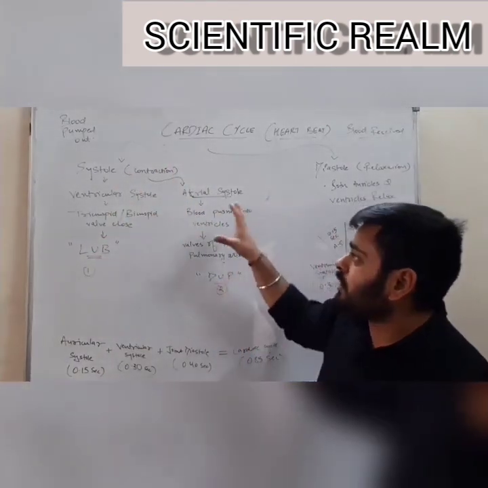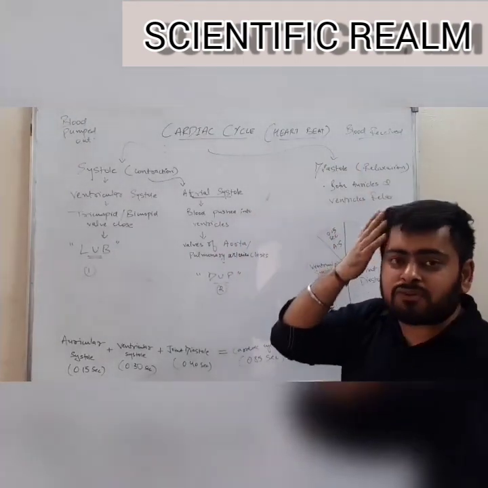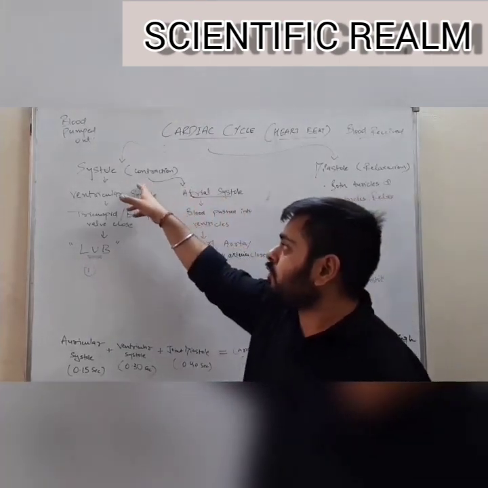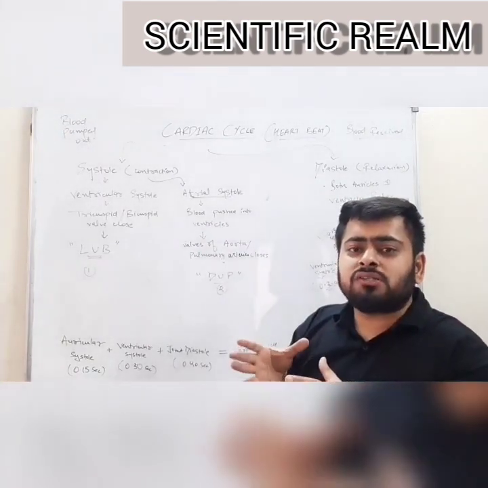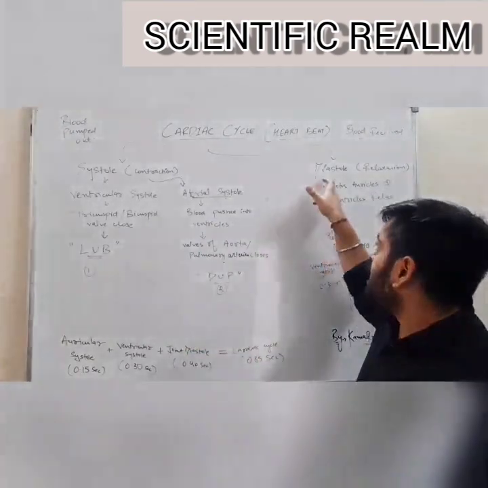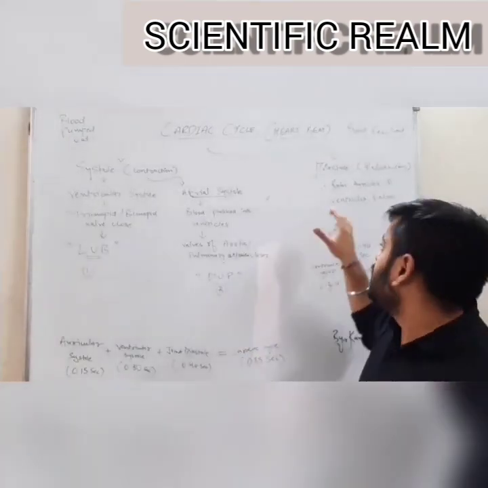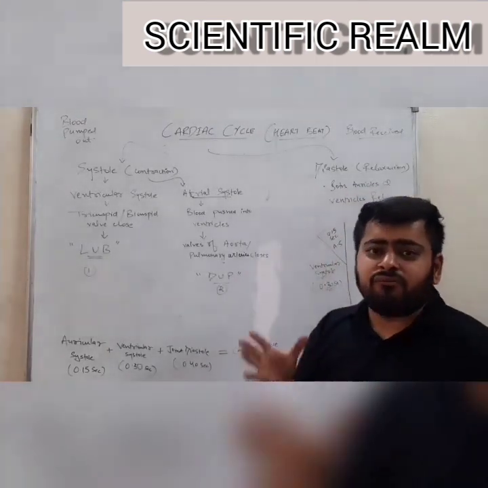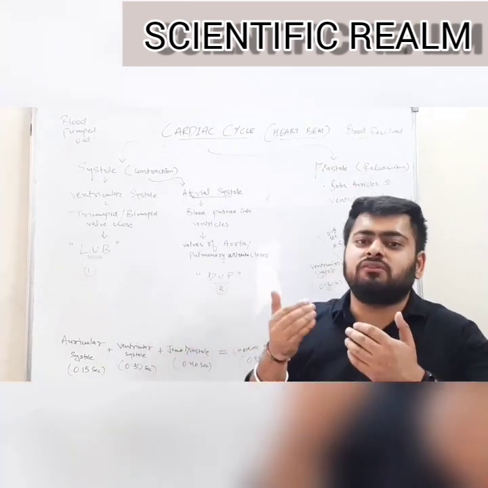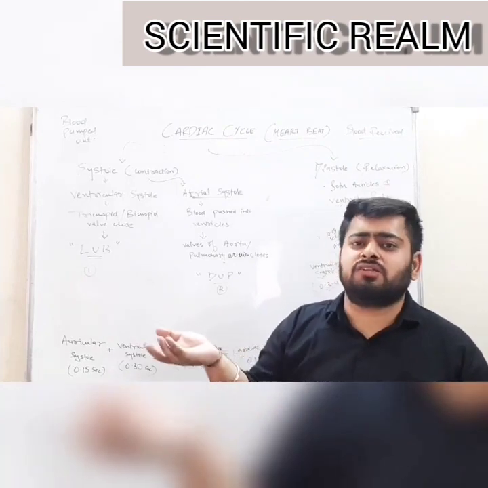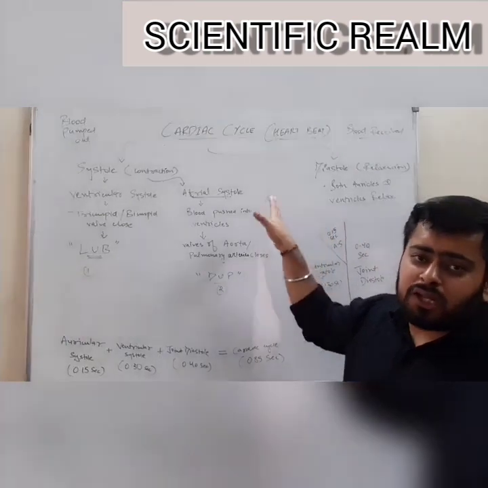After this event of contraction, there is simultaneously a moment of relaxation for the auricles as well as the ventricles. But remember, in the process of contraction, the ventricular contraction and auricular contraction occur separately. Whereas the diastole is known as joint diastole because both auricles and ventricles relax at the same time. When there is relaxation, they will increase the size of the heart to its original volume, and they will receive blood from the vena cava as well as from the pulmonary veins. So this comprises your heartbeat and cardiac cycle.